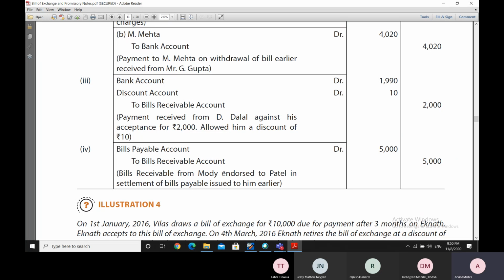So now when he gets that bill, since he has to make some payment to Patel, instead of making the payment to Patel, he endorses the bill to him in settlement of the bills payable issued to him earlier. So therefore, Katrak is making the payment to Patel by way of the bill which he is receiving from Modi.